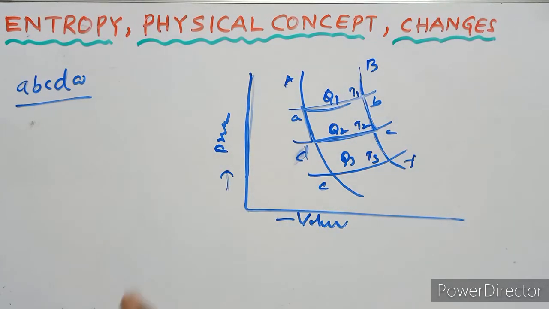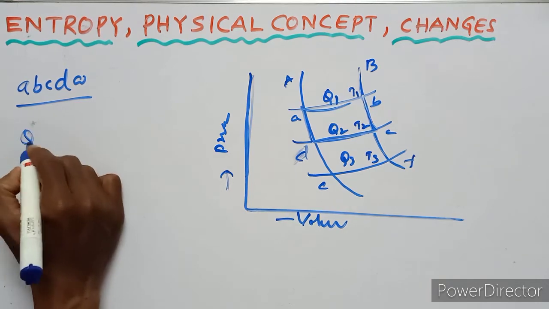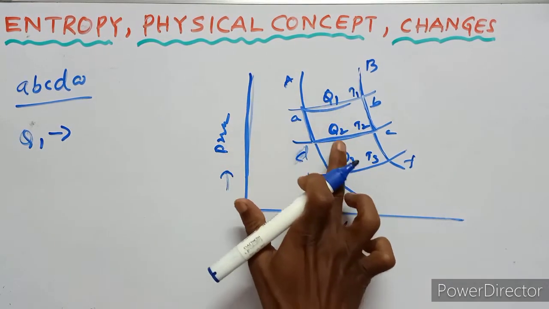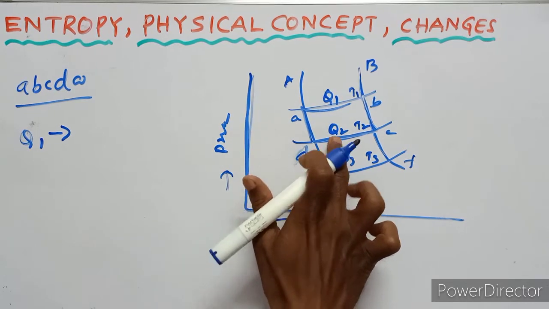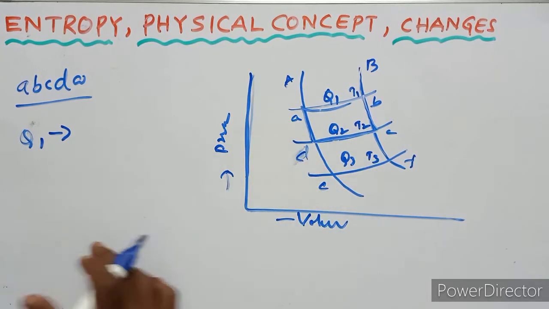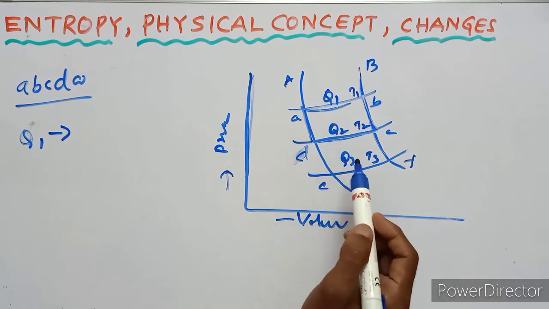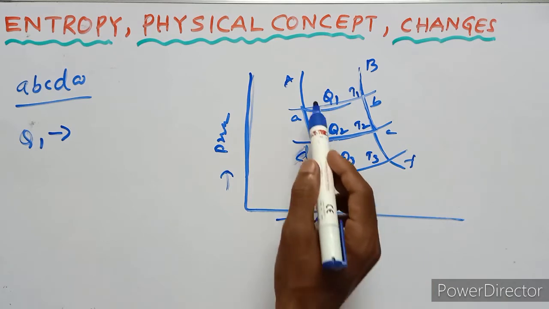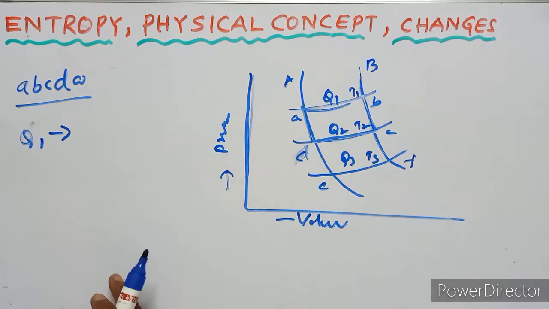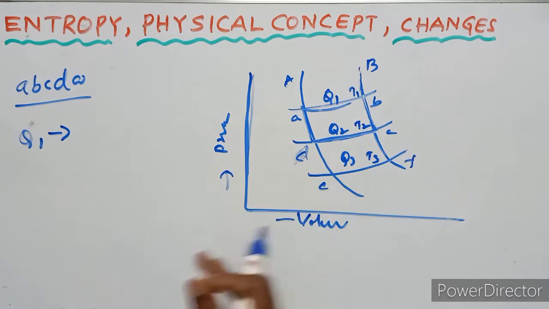In the first process, Q1 is absorbed and Q2 is rejected. This process continues among Q2 and Q3, and Q3 and Q1. This process is continuously working.